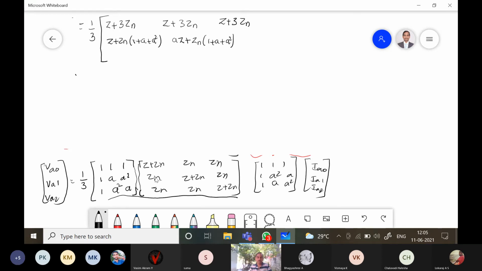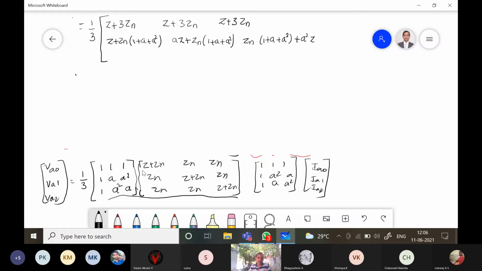Similarly, second row third column, you will get Zn into 1 plus a square plus a square into Z.